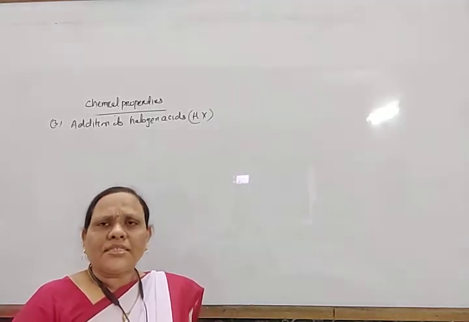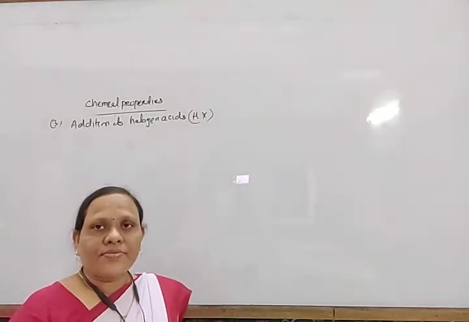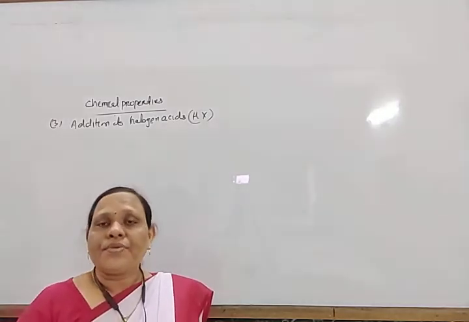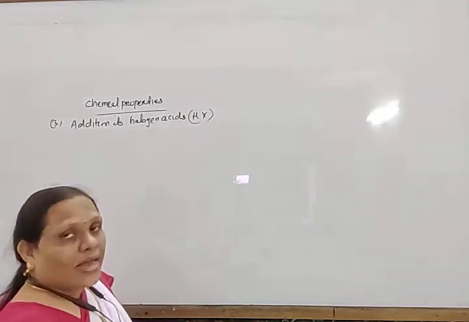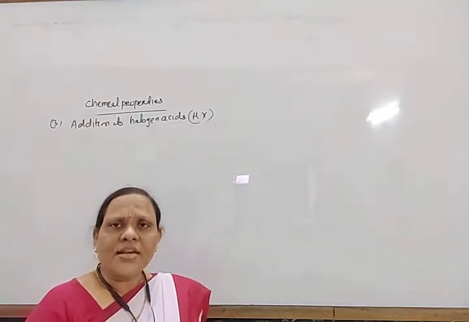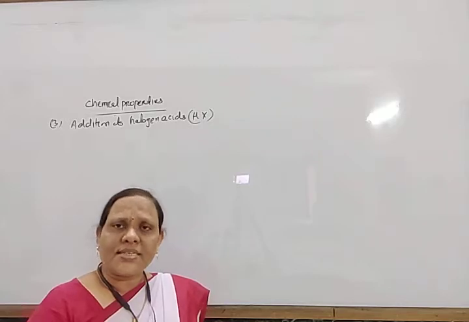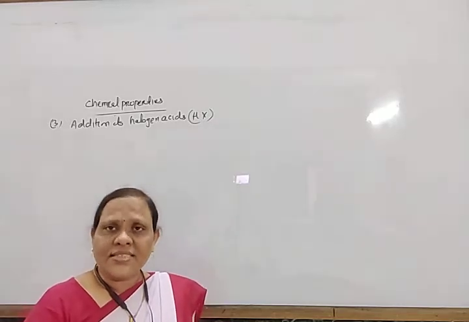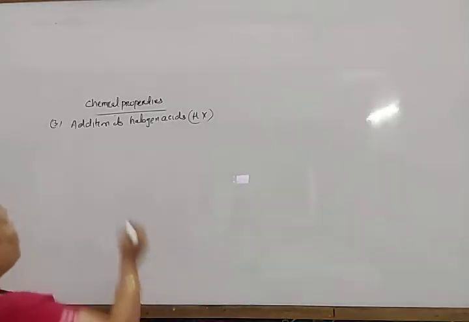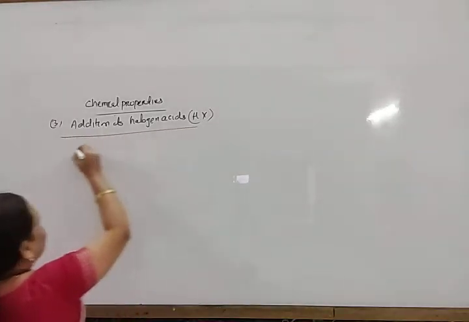So double bond breaks, to one carbon halogen atom is attached, and to another carbon hydrogen is attached. Okay, so it forms haloalkanes. And the reactivity of different halogen acids is HI is greater than HBr, greater than HCl.